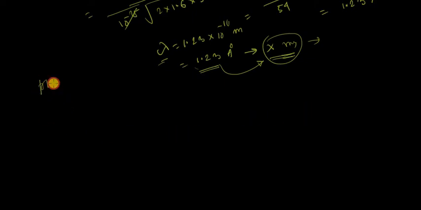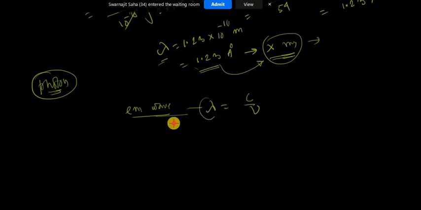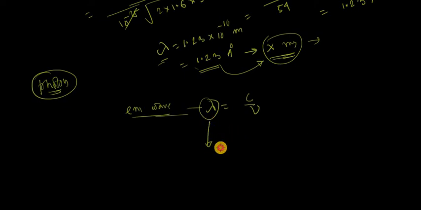for the case of photon, photon is a particle which is not associated with any mass. Photon is a particle. Electromagnetic wave, which has wavelength lambda is equal to c by nu. Then, according to de Broglie, this wave nature of the electromagnetic wave can also be replaced by the particle nature.